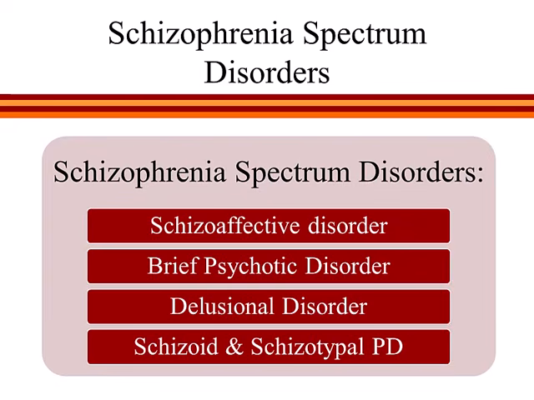So what if someone presents with some of the symptoms of schizophrenia but does not meet the full diagnostic criteria for a diagnosis? In fact, there are actually a whole group of disorders called schizophrenia spectrum disorders that all share related symptoms. So someone who does not meet the criteria for a schizophrenia diagnosis might still qualify for one of these other disorders. For example, a person who only experiences delusions, but not any of the other symptoms of schizophrenia, might qualify for something called delusional disorder. And a person who experiences psychotic symptoms for only a few weeks or days might qualify for brief psychotic disorder.